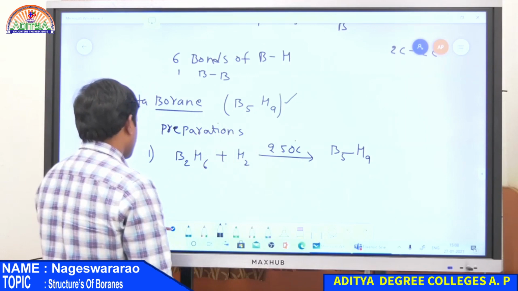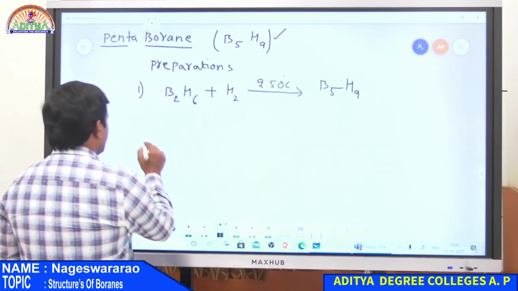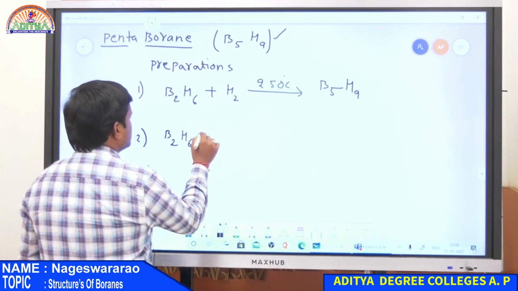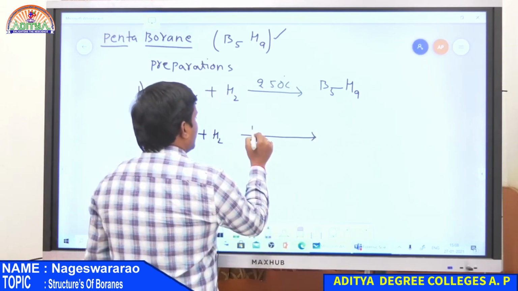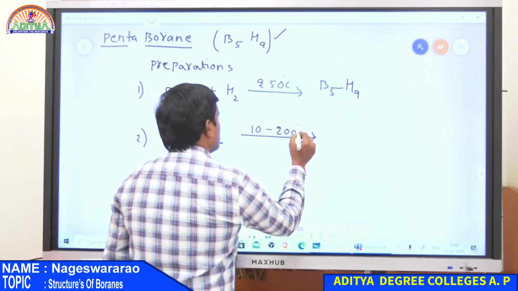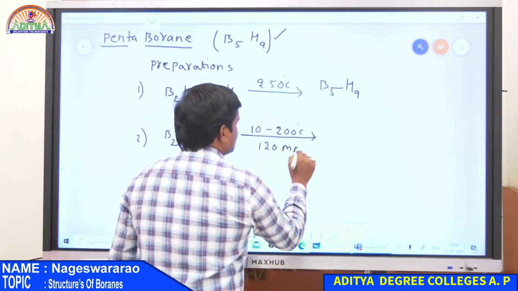And the second preparation is again a reaction of diborane B2H6 with hydrogen gas at 10 degrees to 200 degrees along with 120 mm pressure.